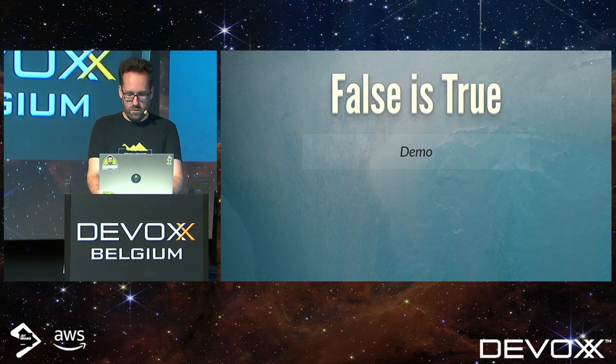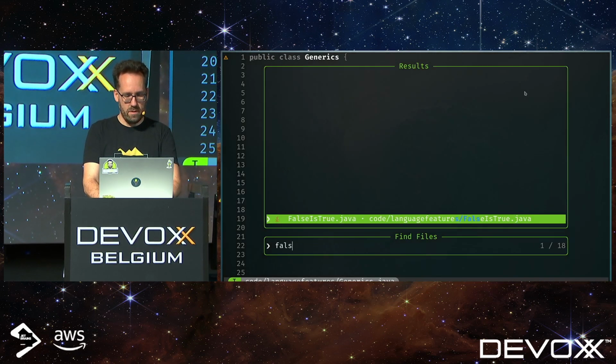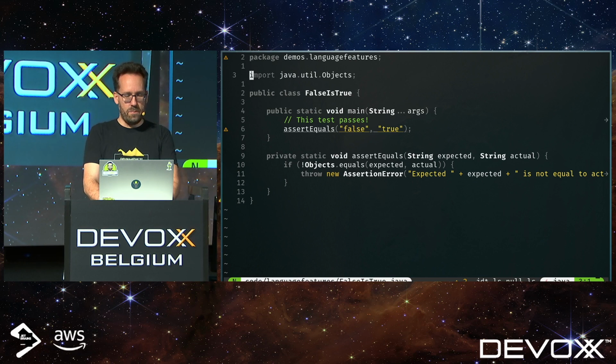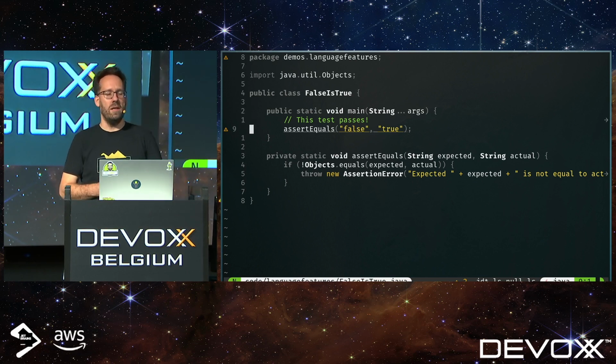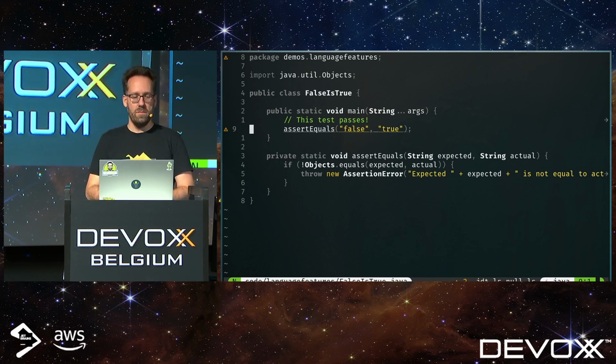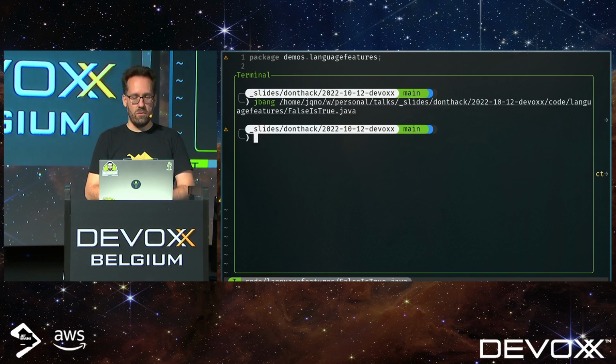Moving on, false is true. So here I have a little Java program. It looks like a unit test. I'm showing the assert equals method here to show to you that nothing fishy is going on in there. But this test actually passes. If I run this program, there is no output, meaning test has passed.